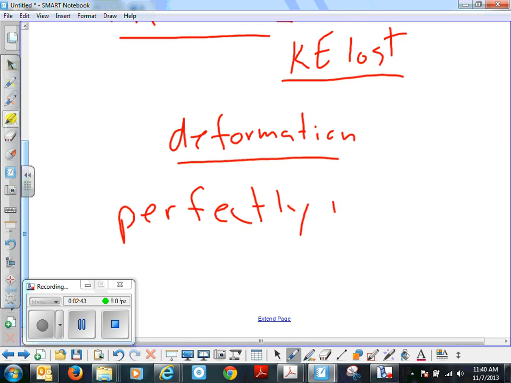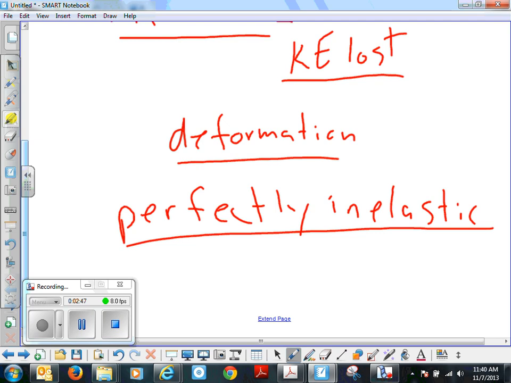And then we have the other one, it's called perfectly inelastic. That means that, first of all, deformation occurs. There's a loss of kinetic energy. But perfectly means that the two things stick together and they have a common velocity.